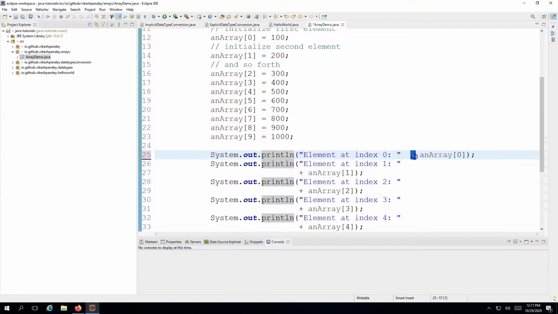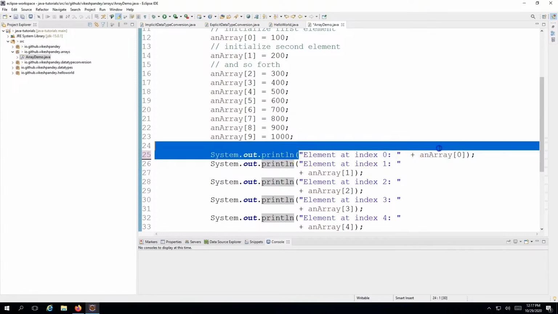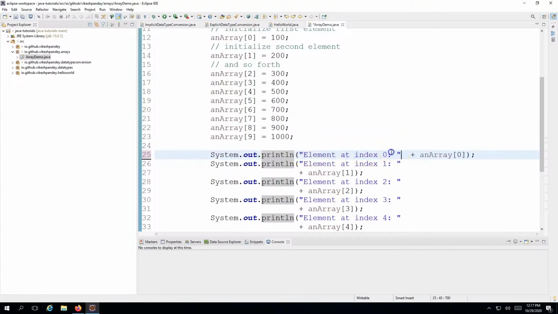This plus is used to concatenate the output of a static string with a variable. Plus is used for concatenation. So I'm trying to print this whole value, but here this is a static string, and then I have a value coming from the array. Whenever you have to print some value from a particular data type or variable or collection, you can use this plus syntax to concatenate a static string with your actual value. That's what I've done here by saying plus and array 0.